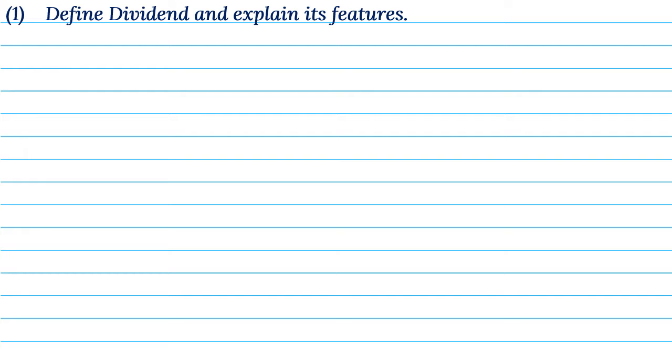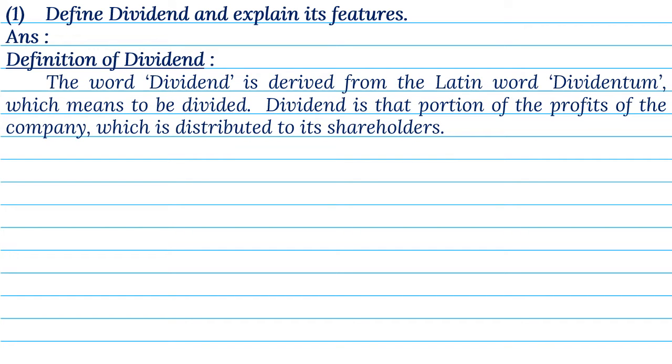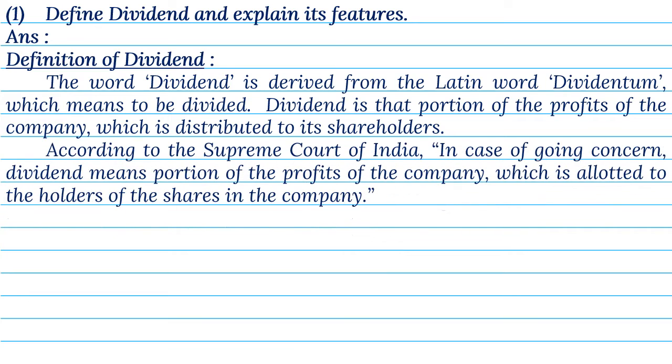1. Define dividend, and explain its features. Answer. Definition of dividend. The word dividend is derived from the Latin word dividendum, which means to be divided. Dividend is that portion of the profits of the company which is distributed to its shareholders. According to the Supreme Court of India, in case of going concern, dividend means portion of the profits of the company which is allotted to the holders of the shares in the company.